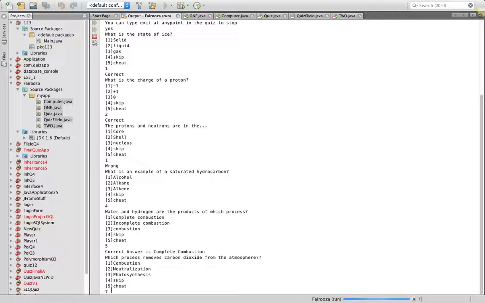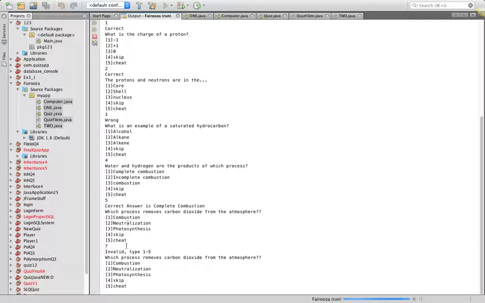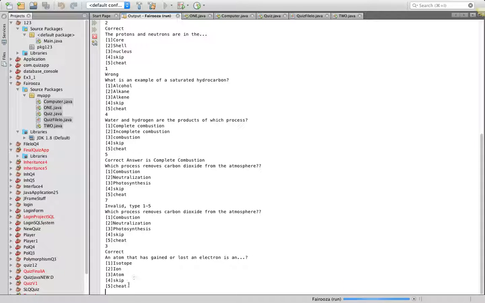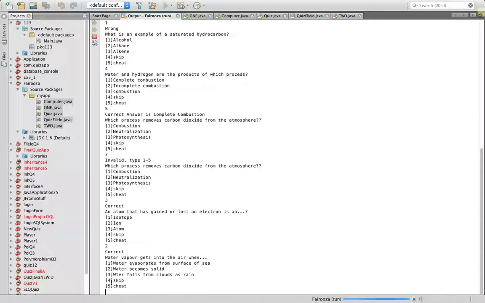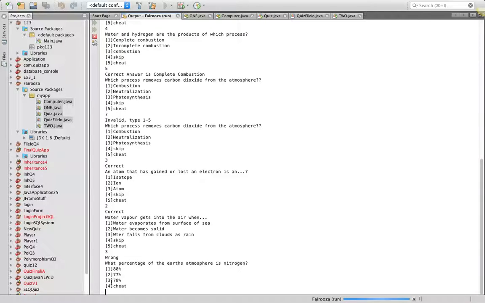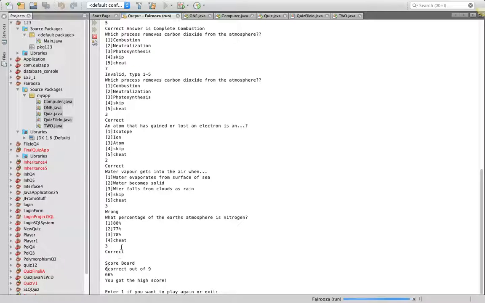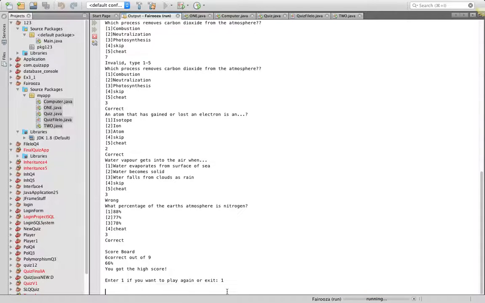If I were to press something that's not in the options, it'll tell me to type in one that's in the option and repeat the same question, and then I can press the right answer. That was correct. And then this is correct too, and that's not correct. Continue playing, and then at the end it tells me the score that I get, and I can either press 1 to continue playing or exit. I just press 1 to continue playing, and we're going to show you more of the features of the quiz.